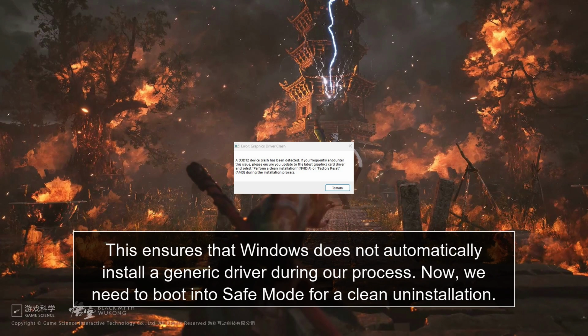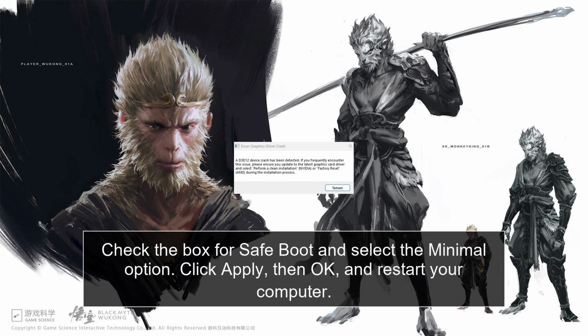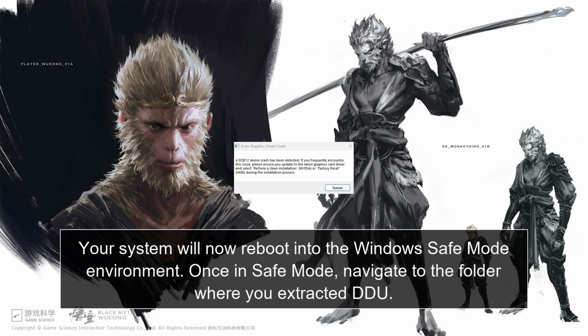Now, we need to boot into safe mode for a clean uninstallation. Press the Windows key + R, type msconfig, and hit Enter. Navigate to the Boot tab in the System Configuration window. Check the box for Safe Boot and select the Minimal option. Click Apply, then OK, and restart your computer. Your system will now reboot into the Windows Safe Mode environment.